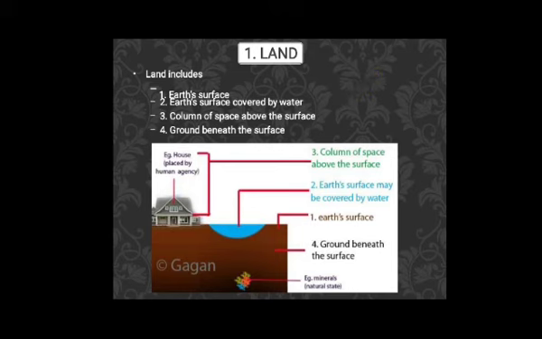The column of space above the earth's surface will also be included in land. And the ground beneath the earth's surface will also be included in land. Since the ground beneath the earth's surface is included in land, if any mineral is found in this area, then that will also be included in land, and therefore that will also be called immovable property.